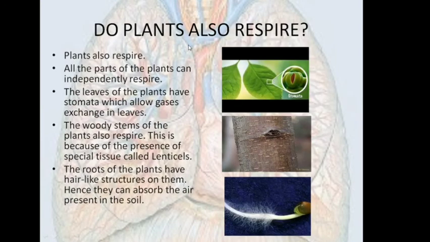Now do plants respire? Yes, plants also respire, and they do not have any circulatory system like us. For example, we have blood which takes the oxygen from the lungs and gives it to the different cells of the body, but plants do not have that type of system. Therefore each organ of the plant respires separately. The leaves breathe through their stomata. The stem breathes through special tissues which are known as lenticels, and the roots breathe through hair-like structures which are called root hairs.